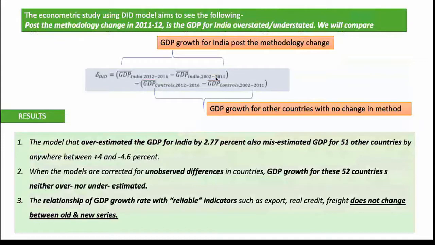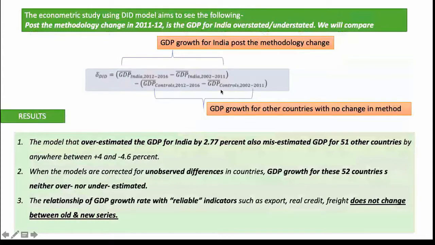To understand the DID technique, you can see that the first bracket here reflects the change that India has undergone in its GDP growth rate post the revision. You can see the time frames being 2012 to 16 and 2002 to 11. 11 to 12 was the year where we had that break of methodology being revised.